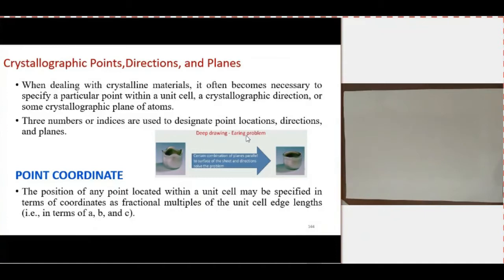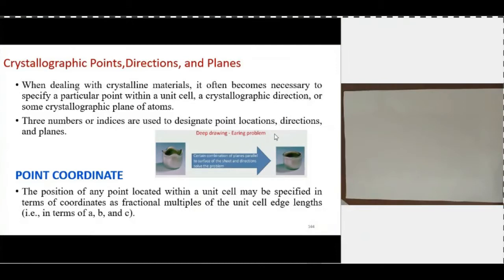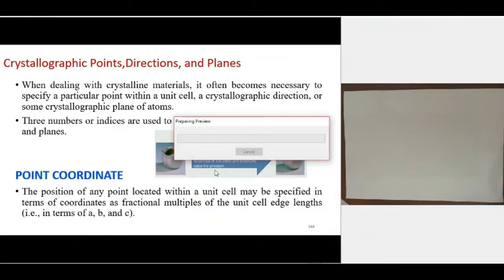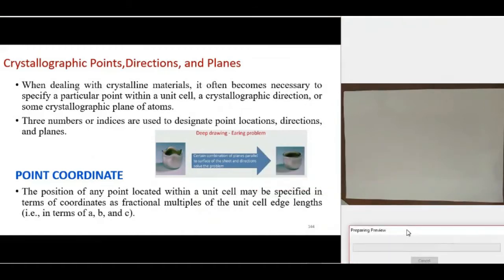The main reason for this earing problem is certain planes or directions. Certain planes or directions give this type of earing problem.